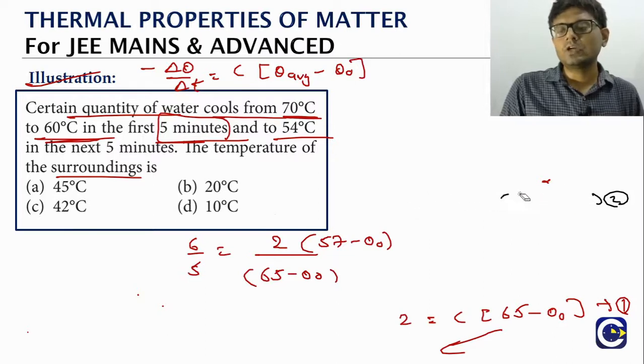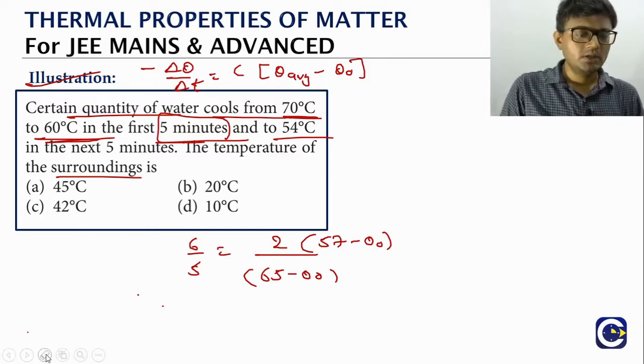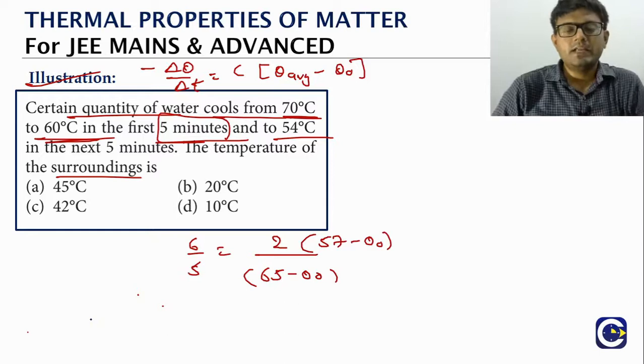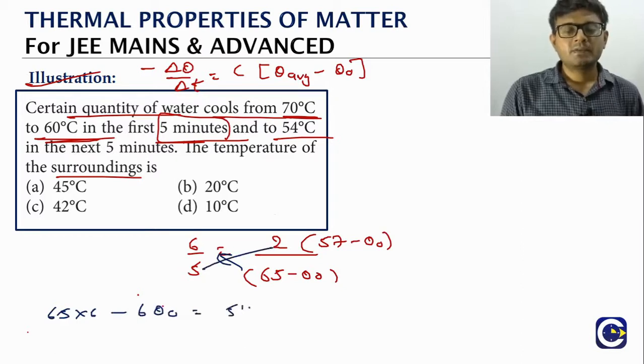That's it. So here what we have to do? We have to do first cross multiplication, right? Now it's more about basic math. We just have to do the cross multiplication and get the value of theta naught. Do the cross multiplication, what we will get? 65 into 6 minus 6 theta naught is equal to, this is what? 5 into 10, 570 minus 10 theta naught. So we will rearrange.